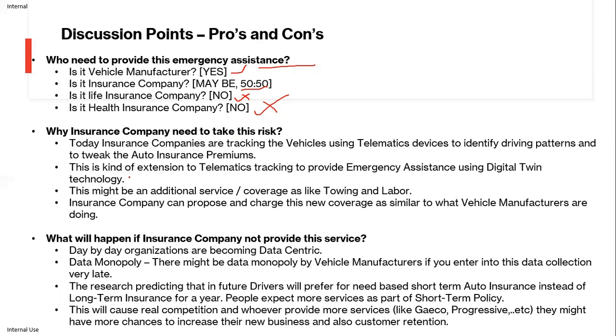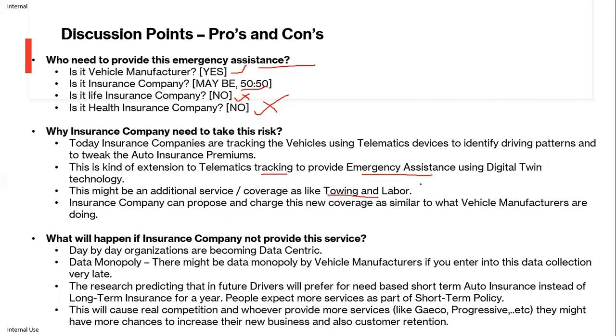So this is an extension of telematics tracking. Emergency assistance is an extension of this telematics tracking, providing emergency assistance using digital twin technology. This might be an additional service or coverage, like towing and labor.